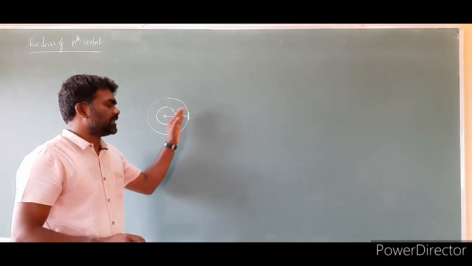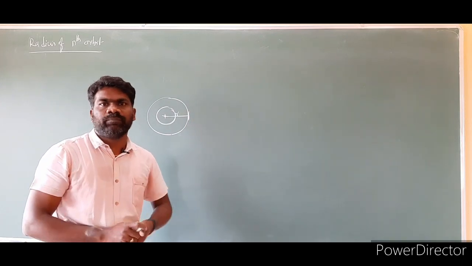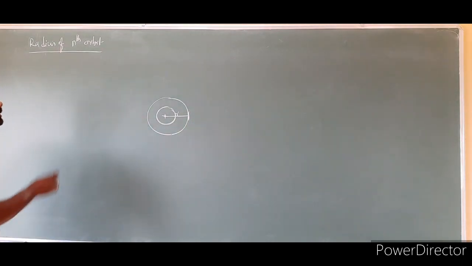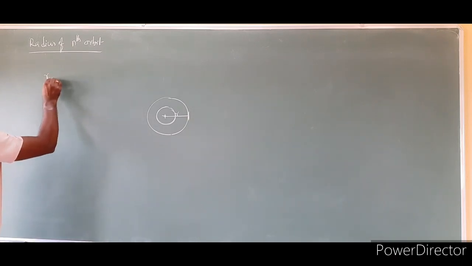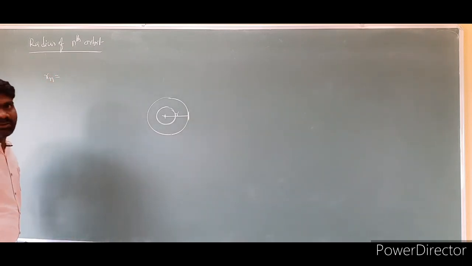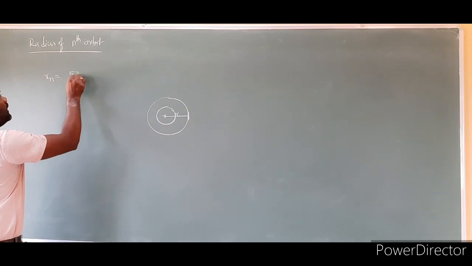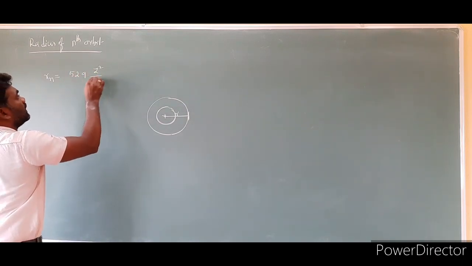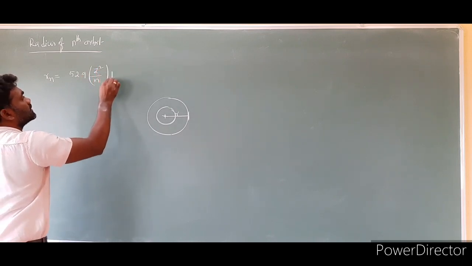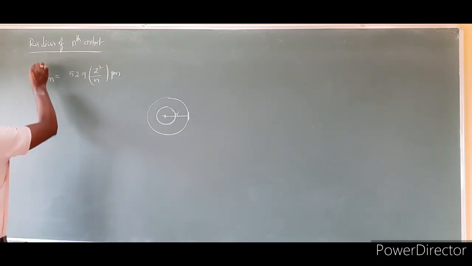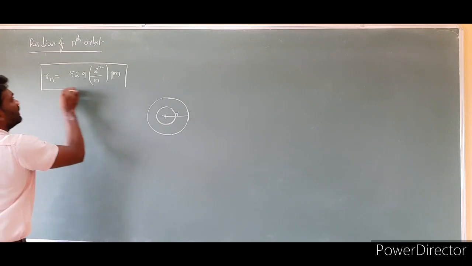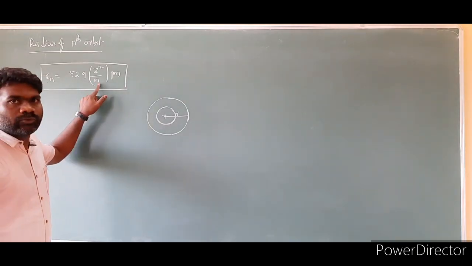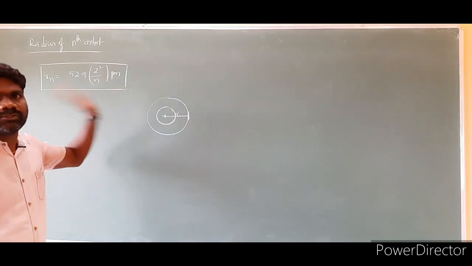If you take many orbits, this is the nucleus, and going from the nucleus to the outermost orbit where the electron is present, this is the first orbit, second, 3, 4, 5 and so on. You can take many orbits. So for the radius of the nth orbit, he gave the formula: Rn is equal to 52.9 n square by Z picometers. By using this formula, we are able to calculate the radius of the nth orbit. The n value may be 1, 2, 3, 4, 5, 6 and so on.